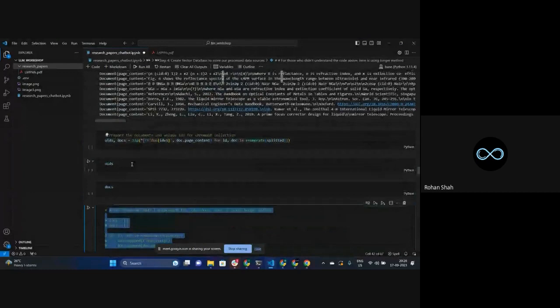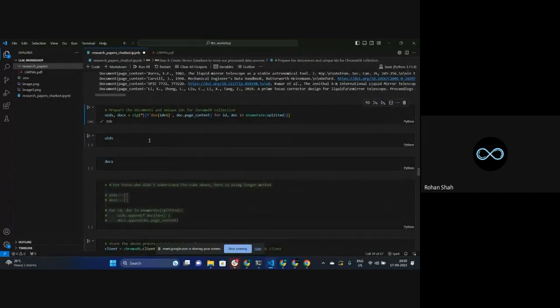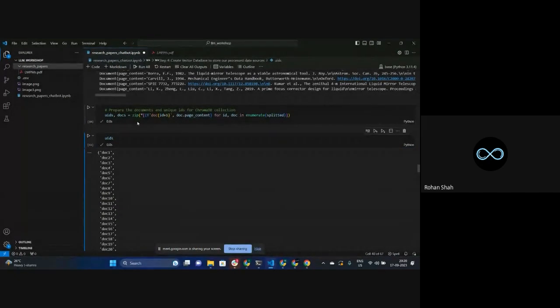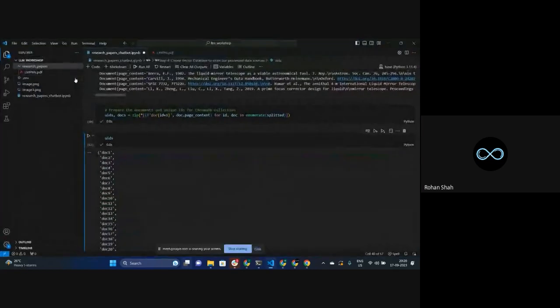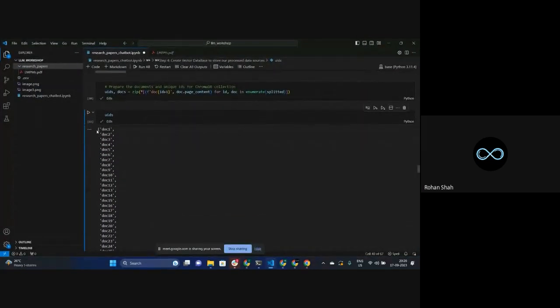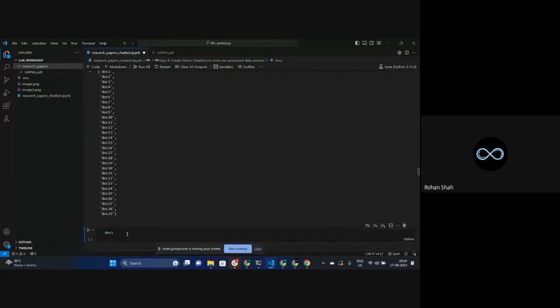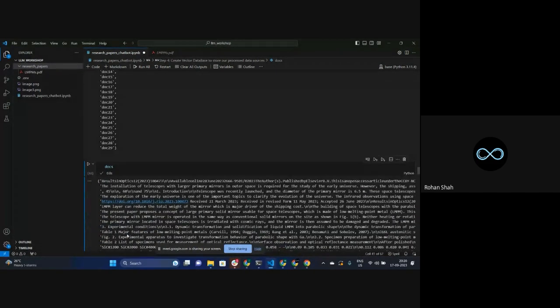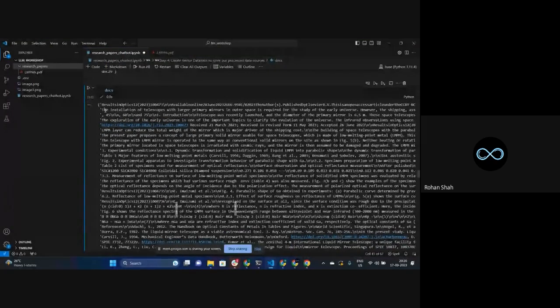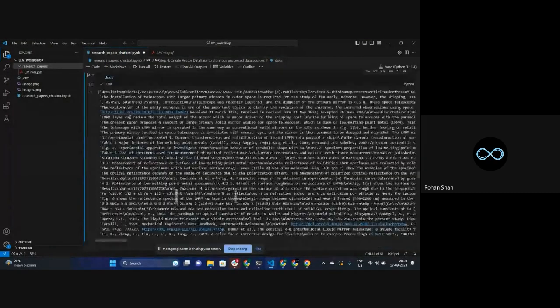I'm just commenting this code out, and I'm using the advanced way of doing this, but both are working in the same way. It's just that in this particular way, instead of creating a list, we are creating a tuple. That's the only difference. As you can see, this bracket is a tuple. And these are all the IDs that we have generated, from doc 1 to doc 29. There are 29 documents, and the respective page content is over here, again in the format of a tuple. So now we have access to the unique IDs and documents.